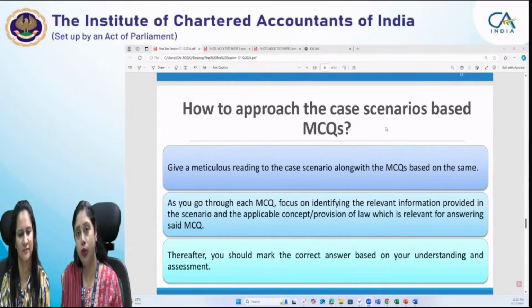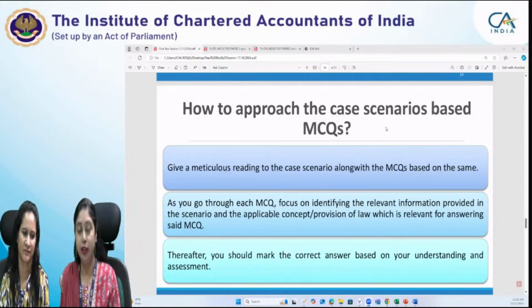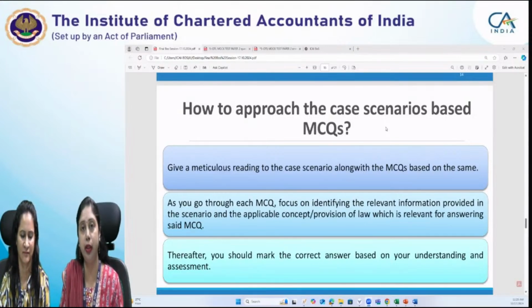Now, as we told you, all the MCQs will be case scenario based MCQs. We'll be telling you this during the MTP mock test paper also. Swati will also tell you, and I will also be telling you, that for these two scenarios which we have given in the mock test papers, if they had appeared in the examination, how will you first go through the facts, then go through the questions. So that is the approach.